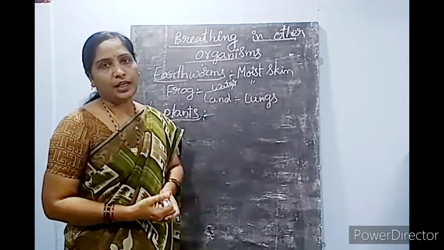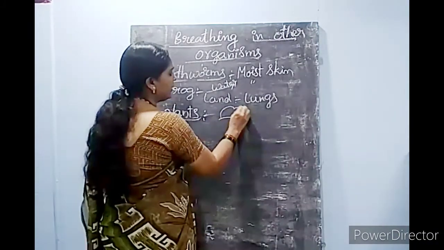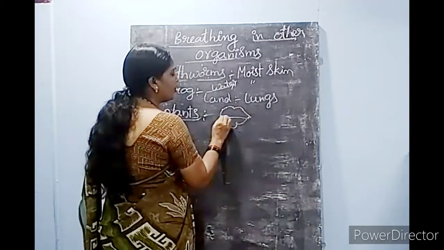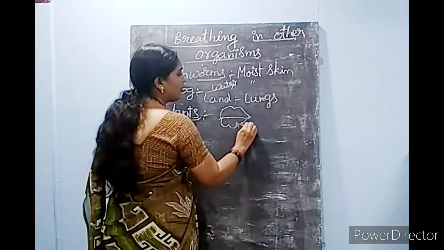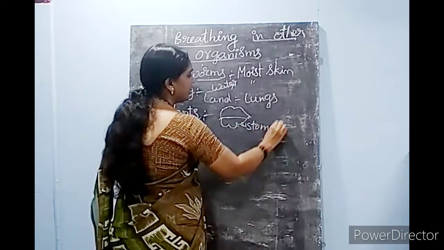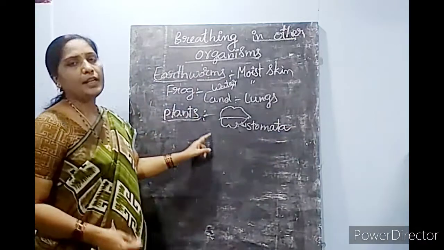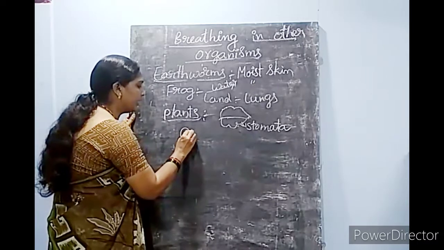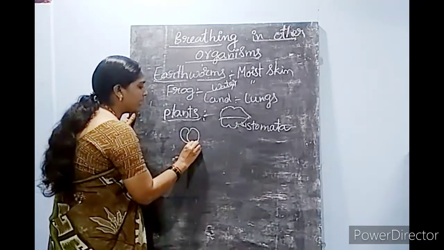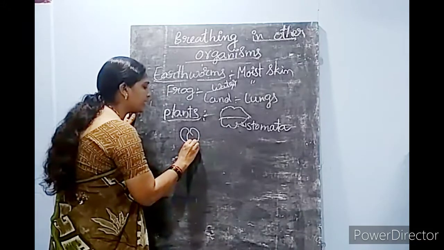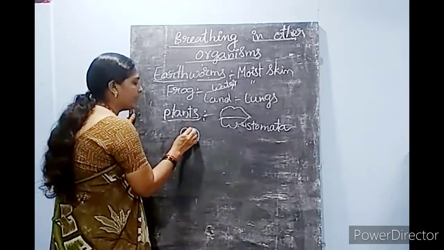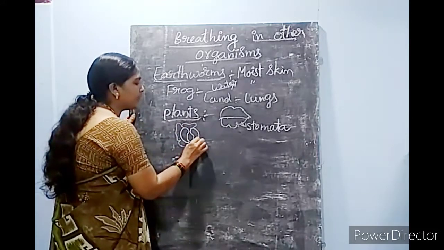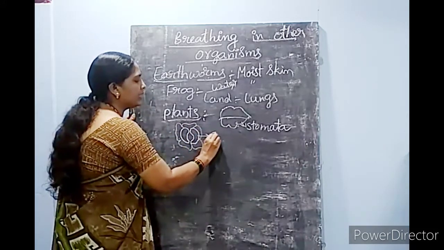You already know, this you learnt in lower classes, that their leaves have tiny pores known as stomata. Did you remember this? Yes, they have stomata in their leaves, the tiny openings known as stomata. These stomata help to exchange the gases. These stomata are guarded by some cells known as guard cells.